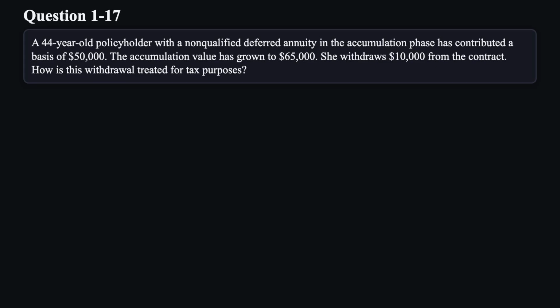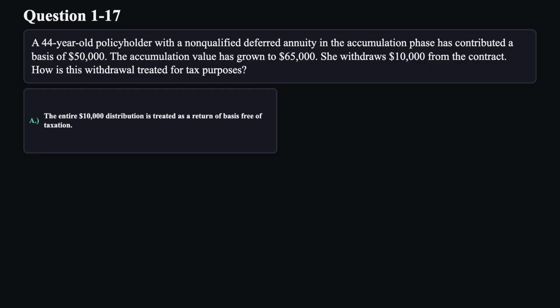Question 17. A 44-year-old policyholder with a non-qualified deferred annuity in the accumulation phase has contributed a basis of $50,000. The accumulation value has grown to $65,000. She withdraws $10,000 from the contract. How is this withdrawal treated for tax purposes?